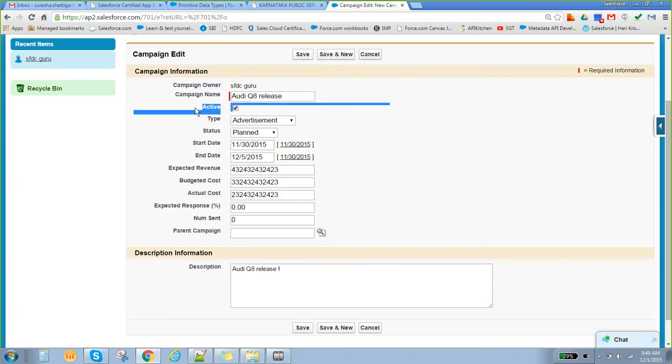This is basically what we call a lookup. If you want this campaign to be available in other places, like these kinds of lookups and searches, make sure it is active. If it's inactive, it won't be available. If you make it inactive, it is not available to any other people, not even to me.